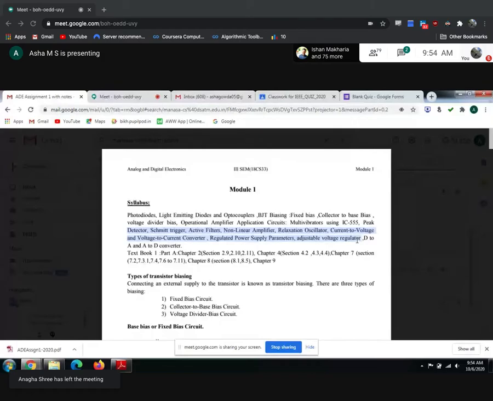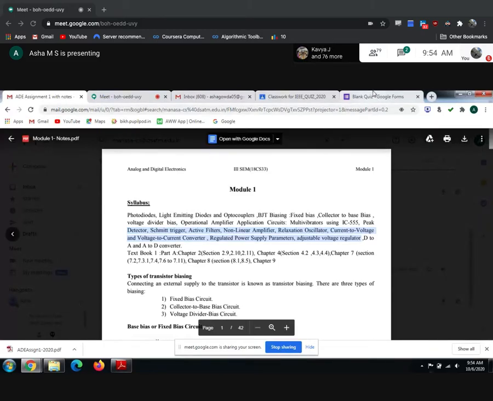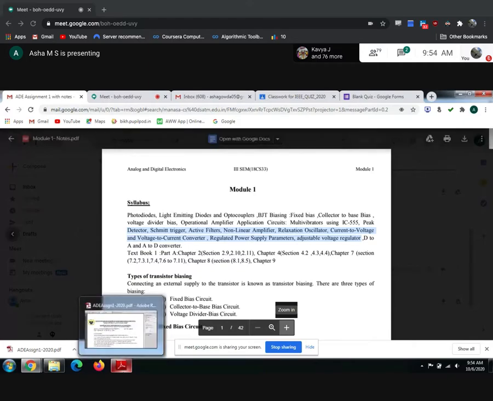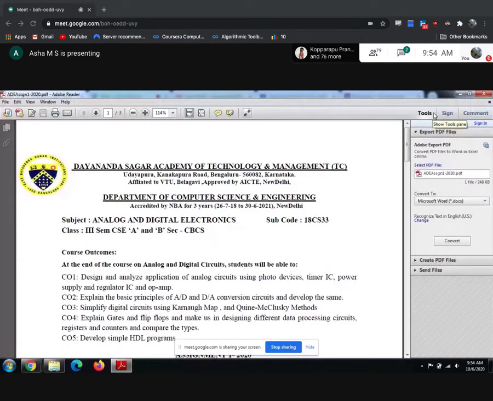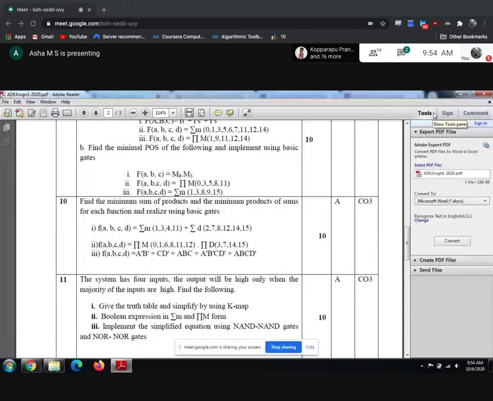When you compare these three, how many topics do we have in active filters? In active filters itself, we have 4 subdivisions, right? 4 different circuits: low pass, high pass, band pass, band reject. And within these, there are narrow band pass, wide band pass, narrow band reject, wide band reject. So many variations are there. So can we club everything in the assignment? Wherever it is compulsory, wherever it is possible to club, we have clubbed. Now I cannot go on clubbing everything here.